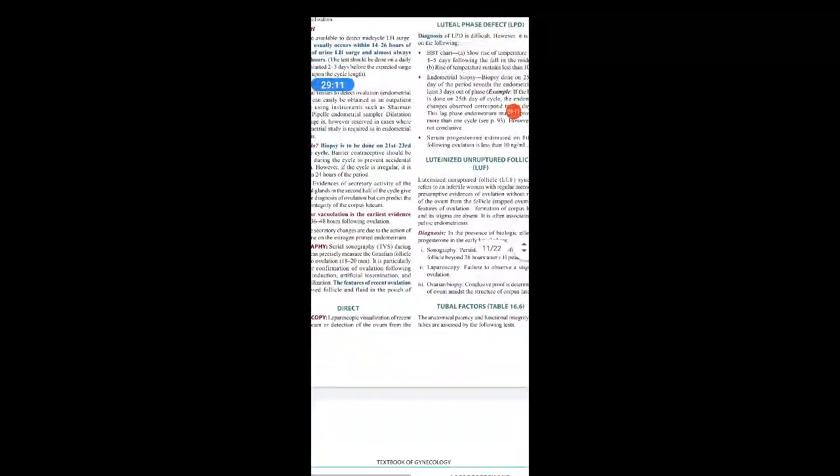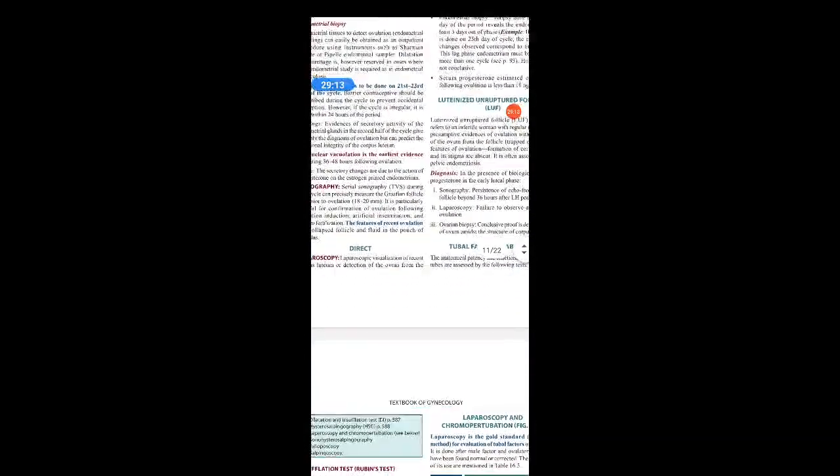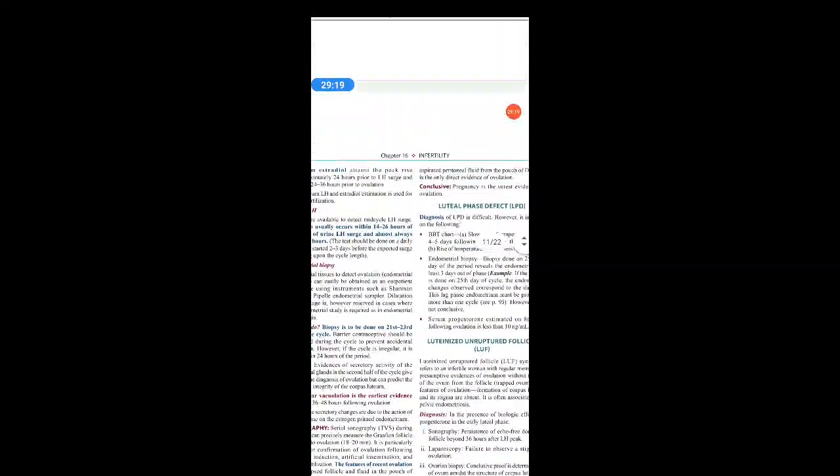So these are the different methods of how to diagnose ovulatory dysfunction in a female patient. About the other causes, tubal factors and all, we will see in our next class. So thank you.